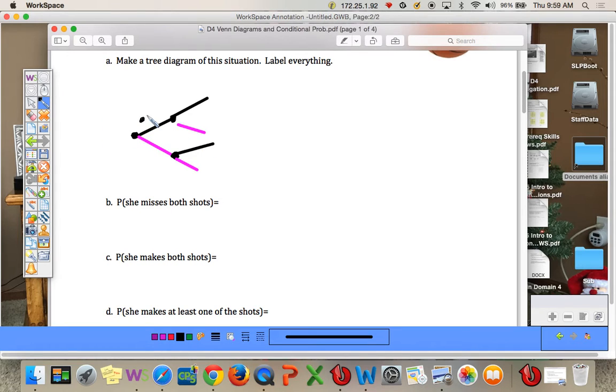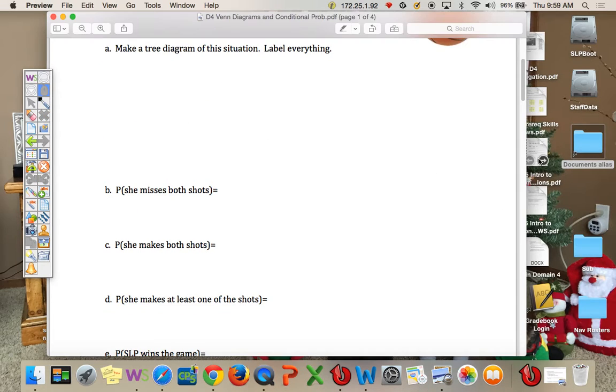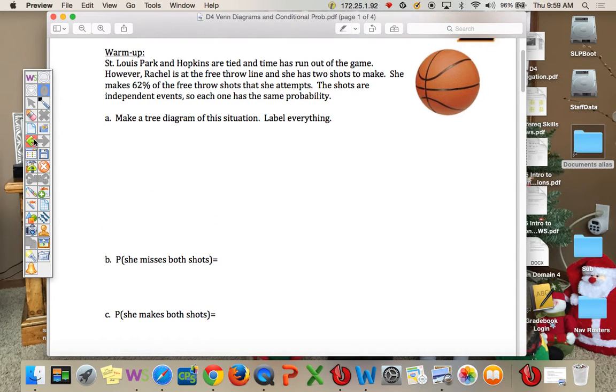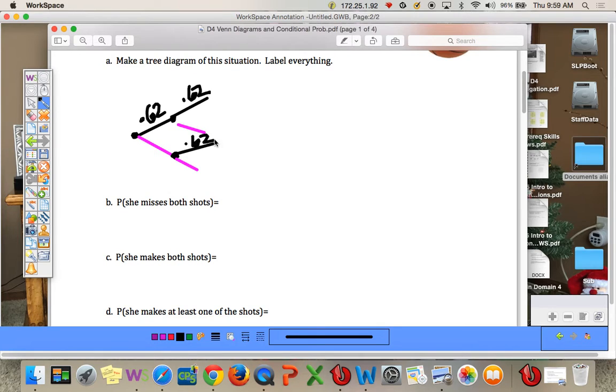Okay, so our probability, she has a 62% chance of making it. Was it 62? Yep. Better go back and check. So 62% chance of making it. 100% minus 62 is 38, so she has a 38% chance of missing.